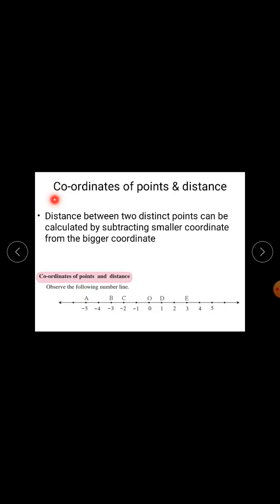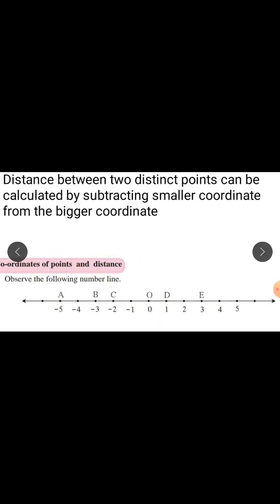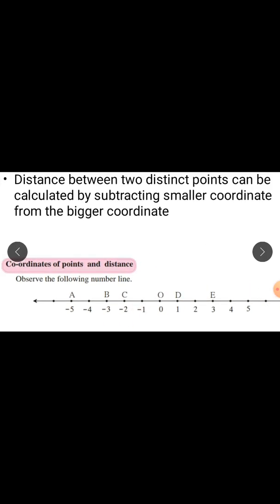Next, coordinates of points and distance. This is your number line. On this number line, A, B, C, O, D, E are all points. And -4, -3, -2, -1, 0, 1, 2, 3, 4, 5, etc. are all coordinates.